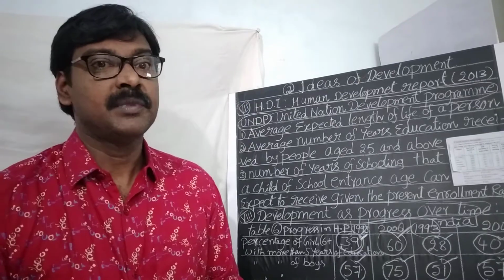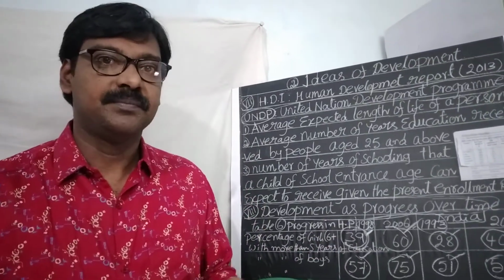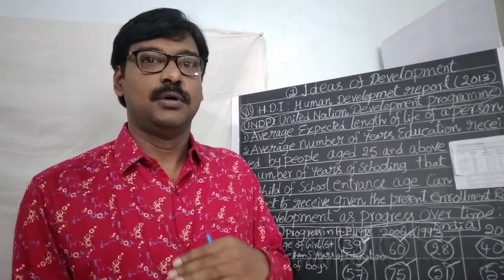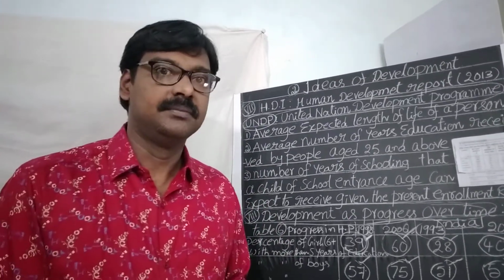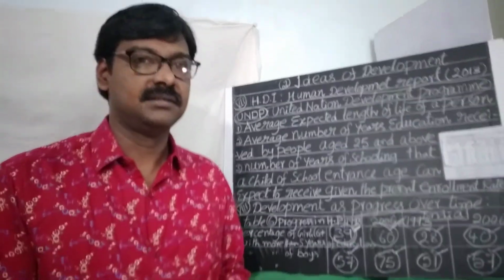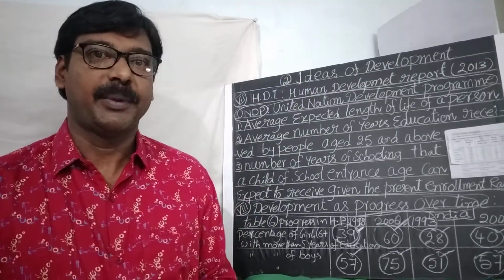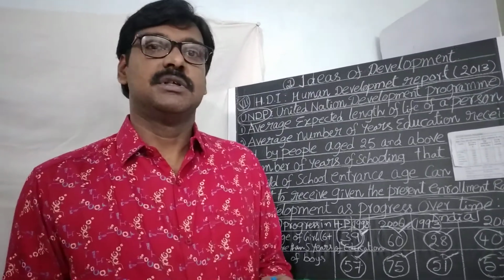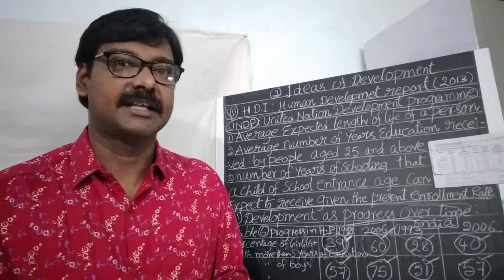This is one of the international organizations. So UNDP used the Human Development Index as a criterion to classify the different countries, whether the country was a developed country or a developing country. So what is a Human Development Index?